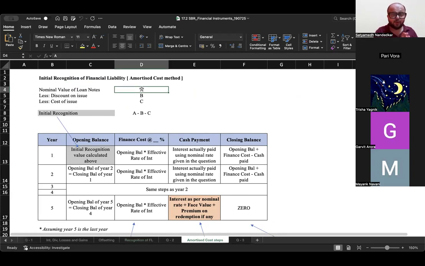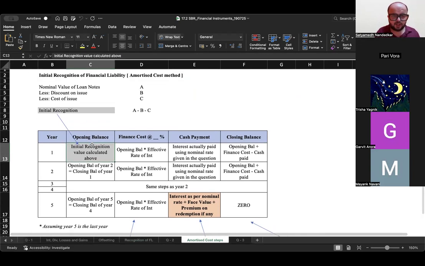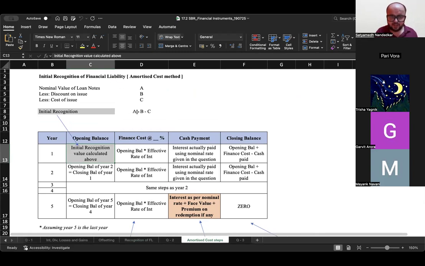Now, if you want to use the amortized cost approach, this is the table I would recommend you to prepare. Opening balance. How do you record the first entry of opening balance? The initial recognition using the fair value idea that we discussed here: nominal value minus discount on issue minus cost of issue. This gives me my initial recognition number. To that you add finance cost using the effective rate of interest. Okay? This effective rate of interest will always be given to you in the paper. You will never be asked to calculate the effective rate of interest in the SBR exam. Okay? Add the finance cost, subtract the amount of cash payment actually made.